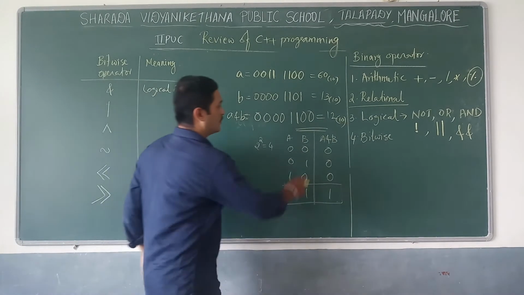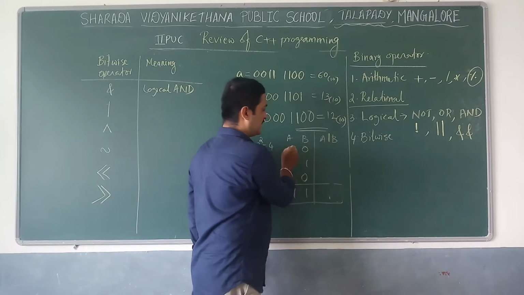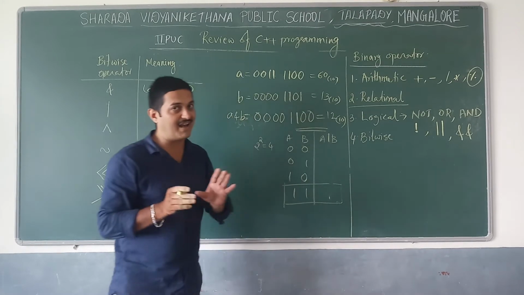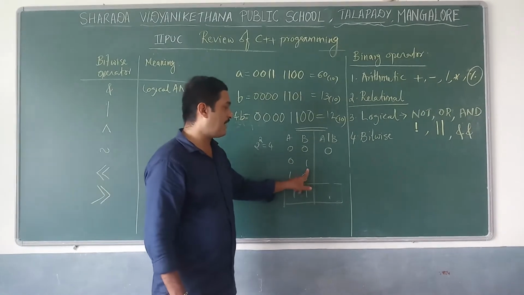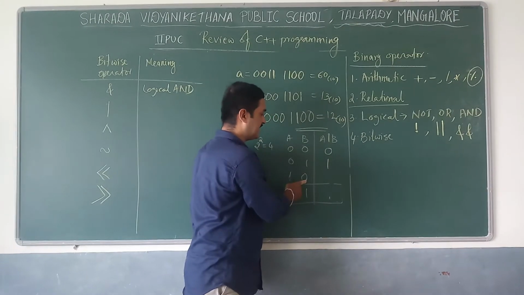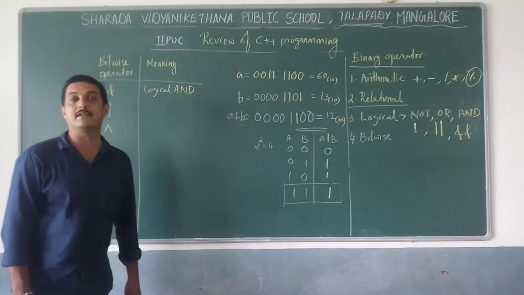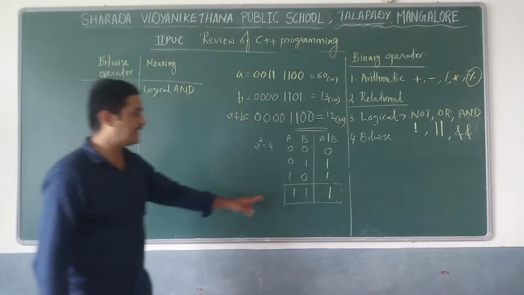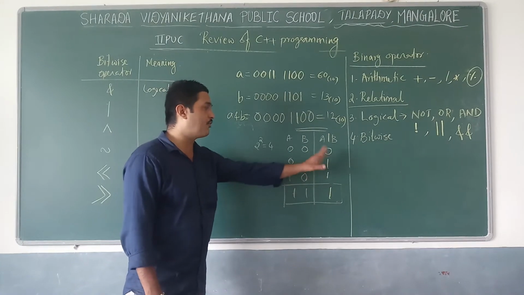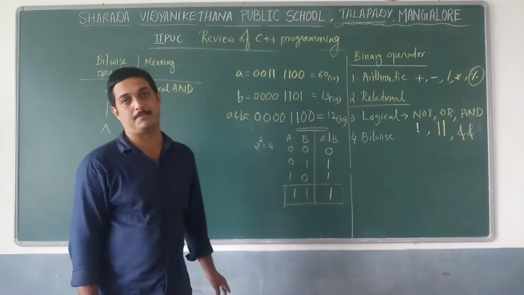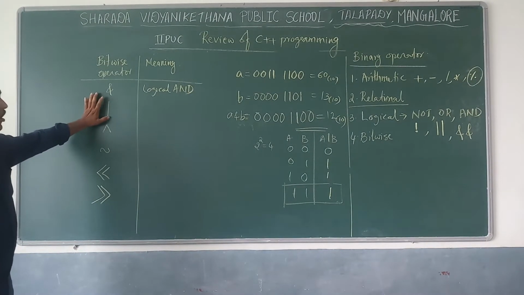Next, the pipeline operation or logical OR operation. Here also, to get logical OR operation, what do we have to do? 0 0, that means it performs logical addition. 0 plus 0 means 0, 0 plus 1 is 1, 1 plus 0 is 1, 1 plus 1 is 1. It performs logical addition operation. If two inputs are equal to 1, then output equal to 1. So in any case, if an input is equal to 1, then the output is automatically 1. Right? Okay, these are about logical OR operation,